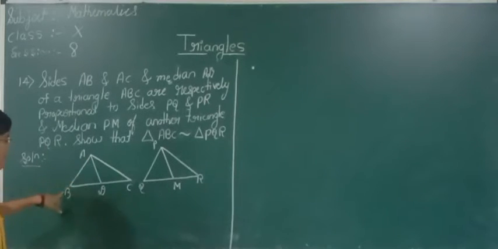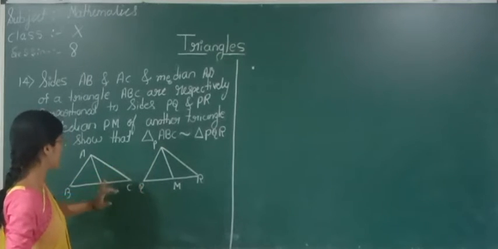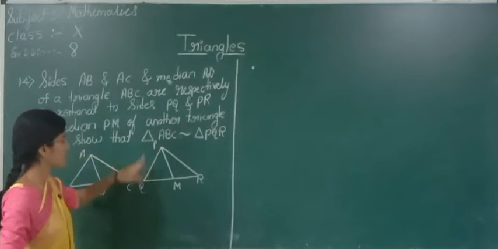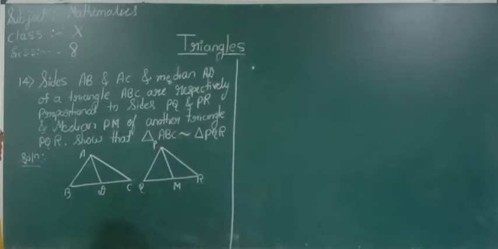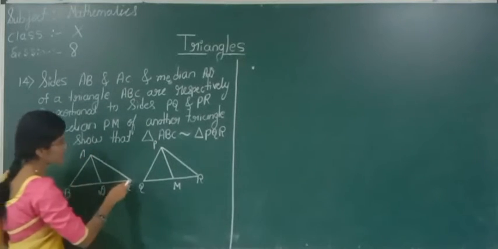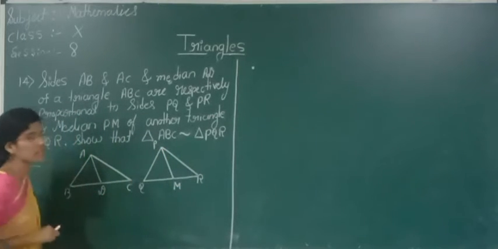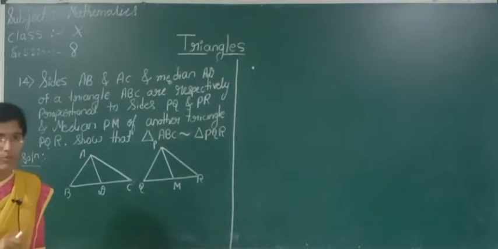We have to show that triangle ABC is similar to triangle PQR. What we have to show? These two triangles are similar. We have to prove this.